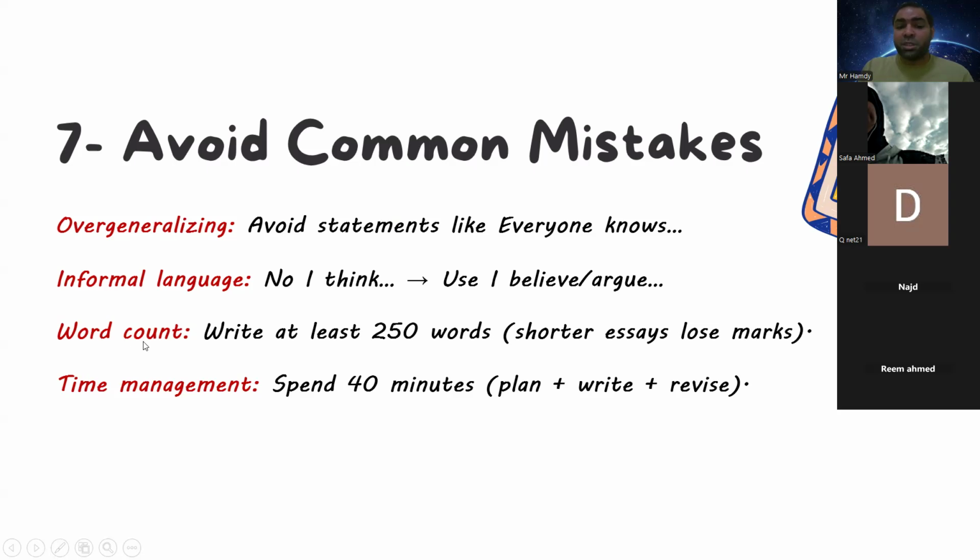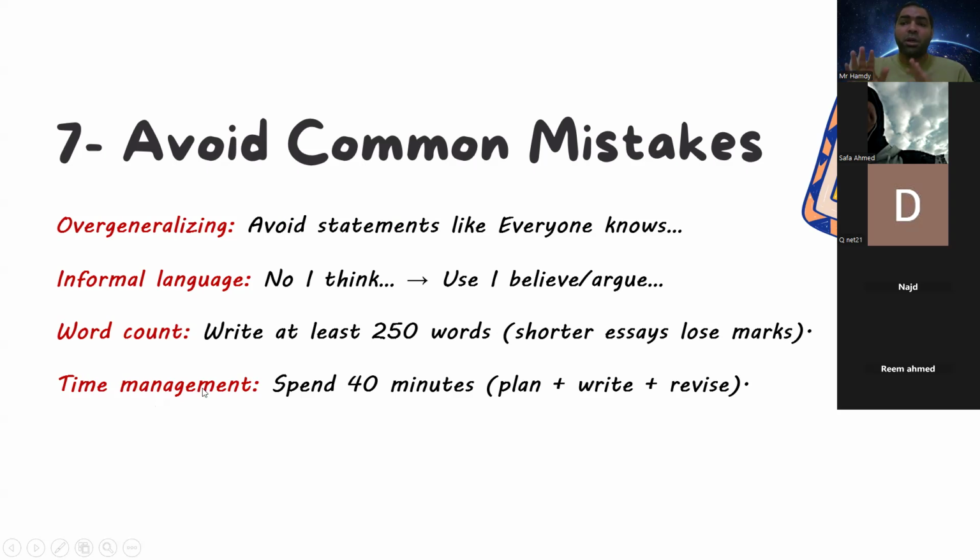Okay, word count. You have to write 250 words or more. Don't write less than 250. And the time management, you have to take care of your time.